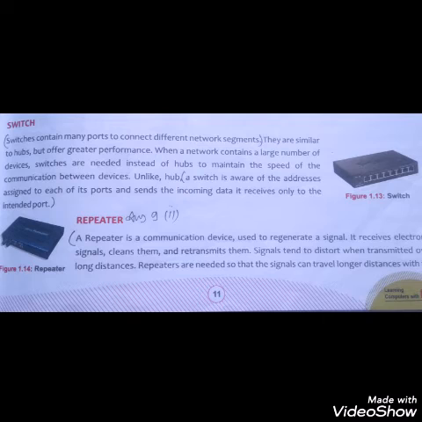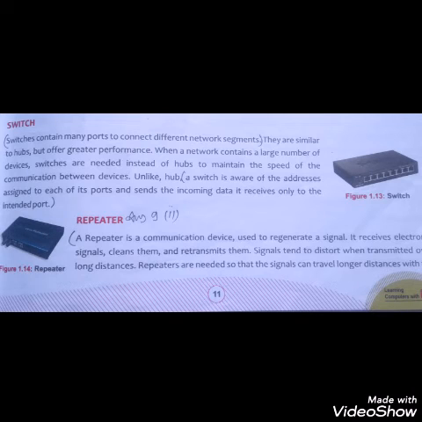Next is repeater. A repeater is a network device that increases the range of transmitted signals. It is attached in a network to expand the boundaries of a wired or wireless area network.